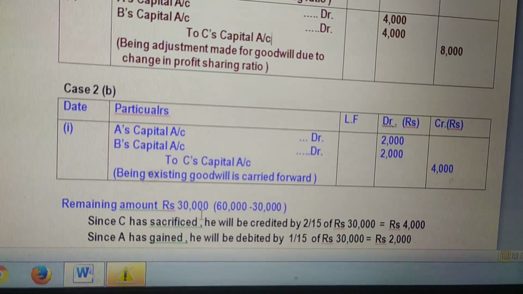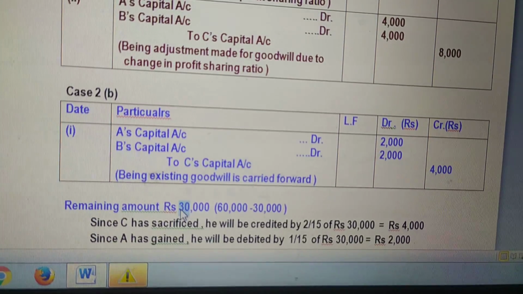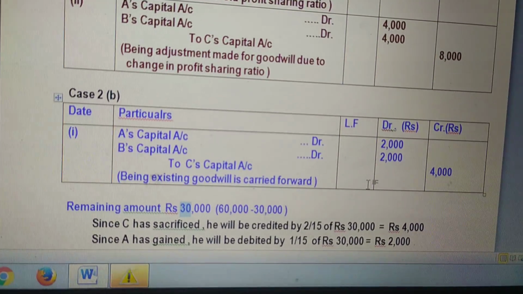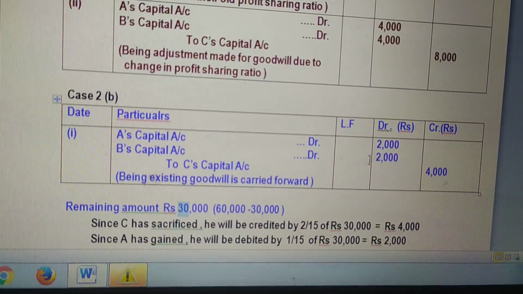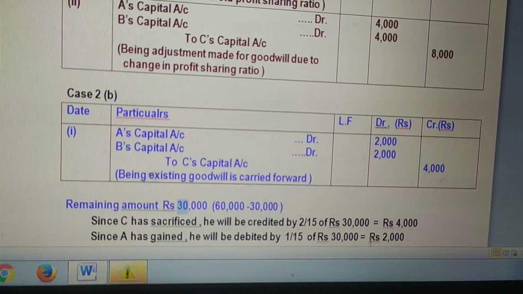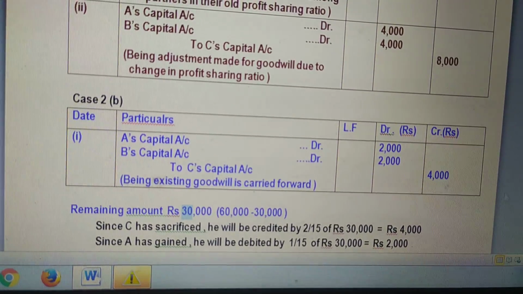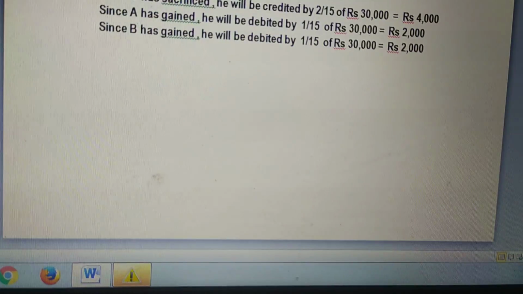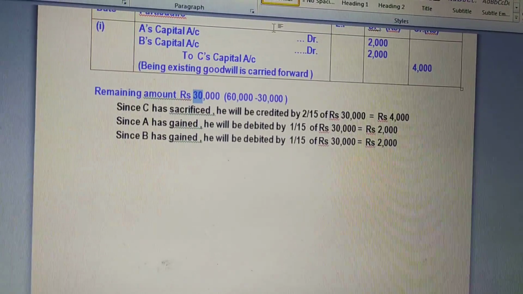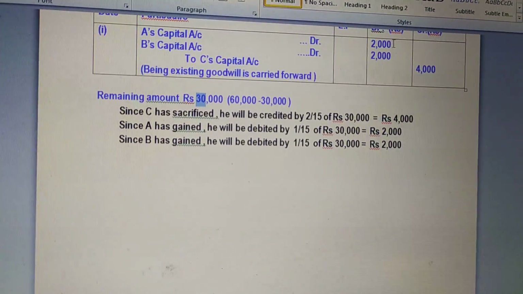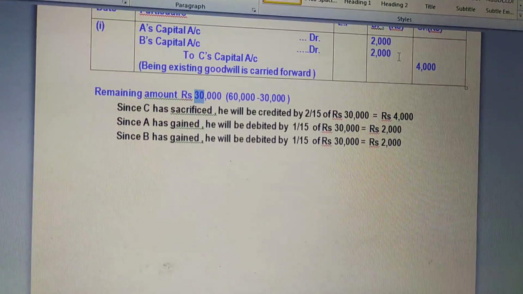Here we are getting 30,000 as the remaining amount. Now this 30,000 remaining amount will be distributed between the partners. The entry will remain the same, gaining to sacrificing partner, but here you will calculate the amount out of rupees 30,000, which is the remaining part. So 2 by 15th of 30,000 is 4,000, credited to the account of C. 1 by 15th of 30,000 is 2,000, debited to the gaining partner's account as well as B's capital account, the same amount, 2,000.